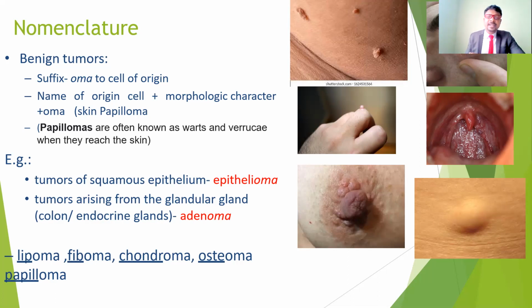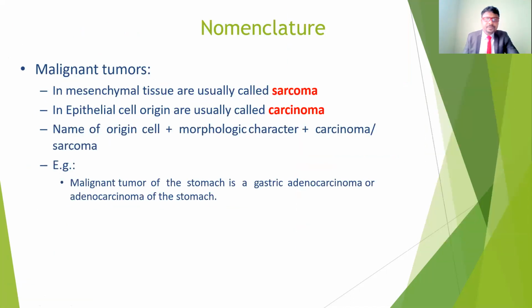This leads to other complications, such as menstrual abnormalities and altered pregnancies; they may not get pregnant. So that's how the name is related to the involved structure. That is called nomenclature.